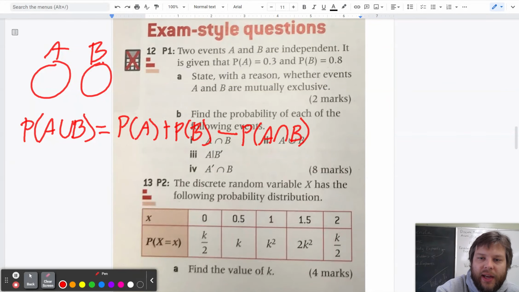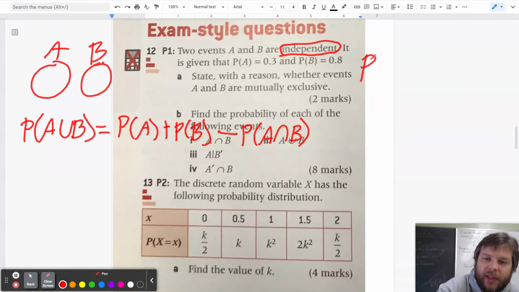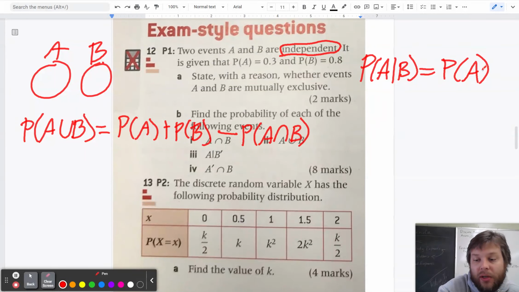Another thought that I have is using the idea that the events are independent. When they're independent, that means that the probability of A given B is just equal to the probability of A, because it doesn't matter that we know the probability that B already happened.